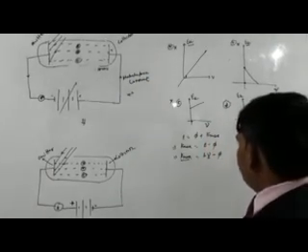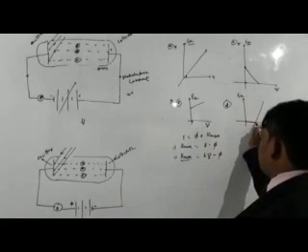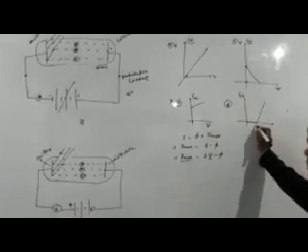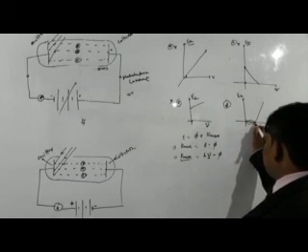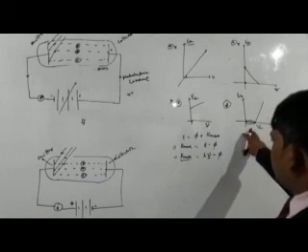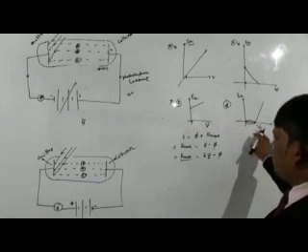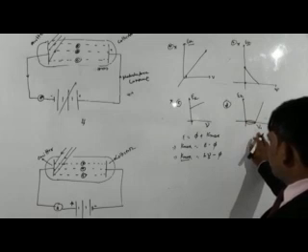which is represented by this section of the graph. Here you can see that the frequency in this section is smaller than the threshold frequency nu naught.